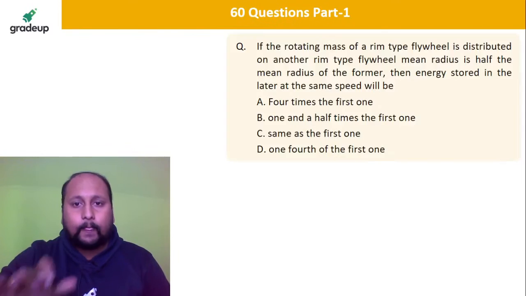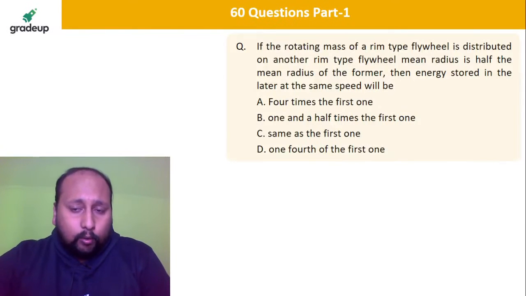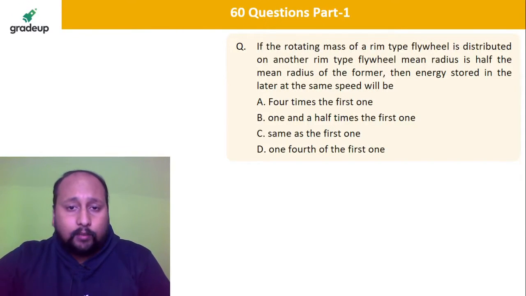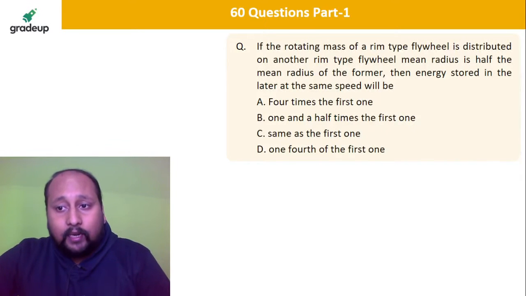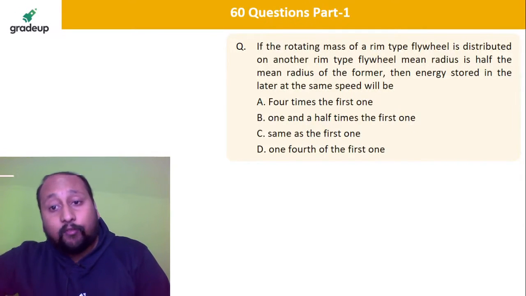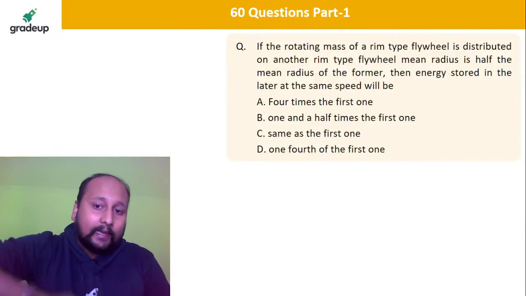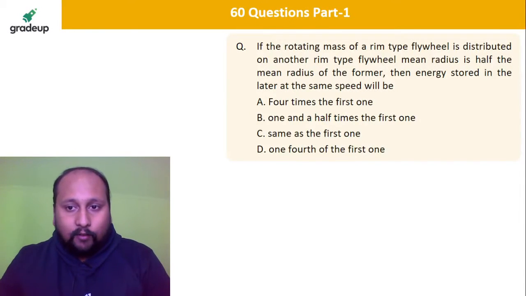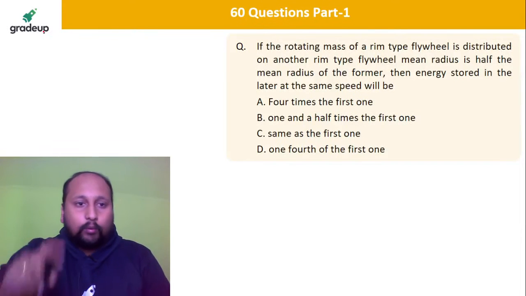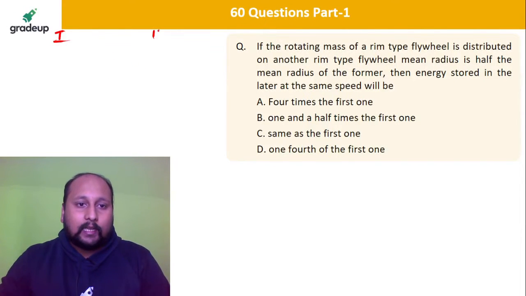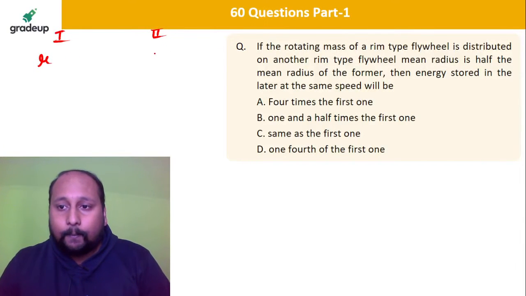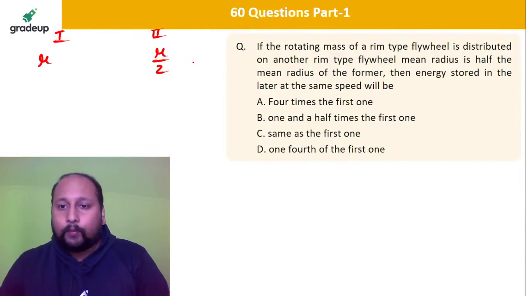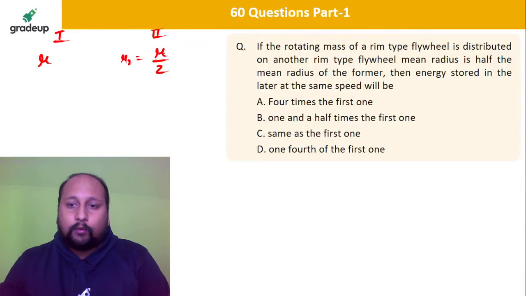Okay, next. If the rotating mass of a rim type flywheel is distributed on another rim type flywheel having mean radius half of the mean radius of the former, then the energy stored in the latter at the same speed will be. It's something like a tongue twister. So we have two cases. Case 1 has, let us suppose, radius r. Case 2 has half of the mean radius, that means r by 2. So r2 is equal to r by 2.